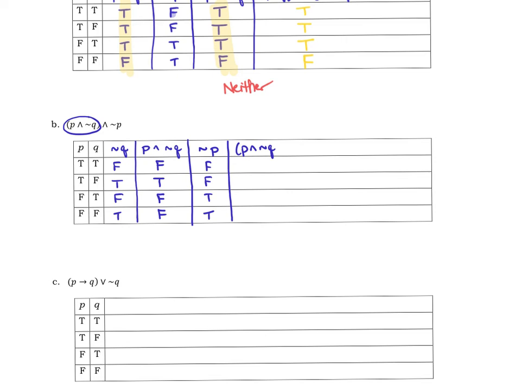So P and not Q and not P. And so again, taking a look at the columns I want to use, P and not Q and my not P. Remember that both of those would have to be true in order for the and to be true. And I don't have any where I have a true and a true. So we have a false, false, false, false. And so in this case, because they are all false, this is a self-contradiction.